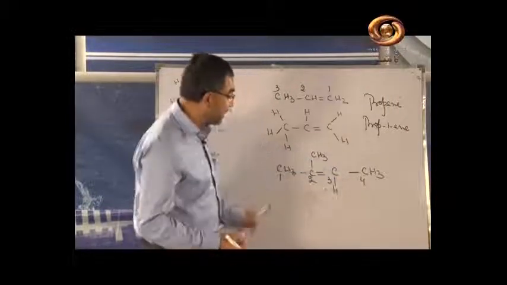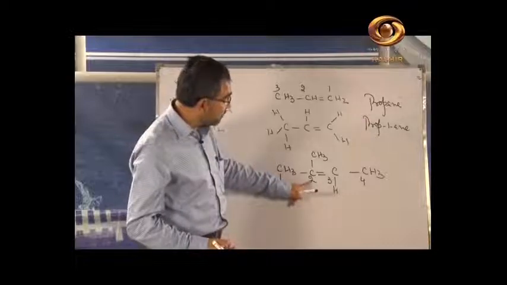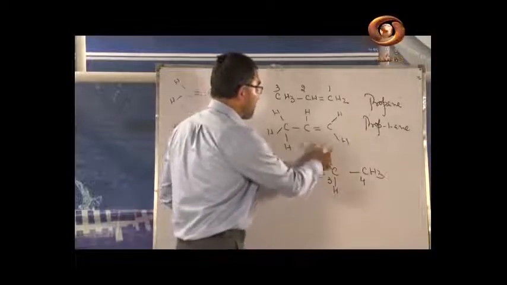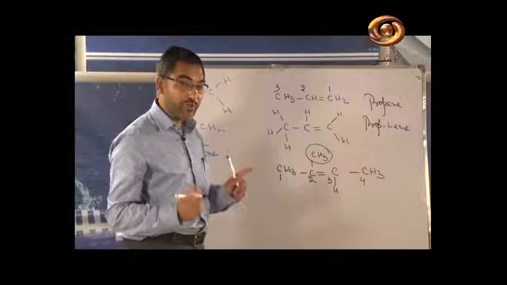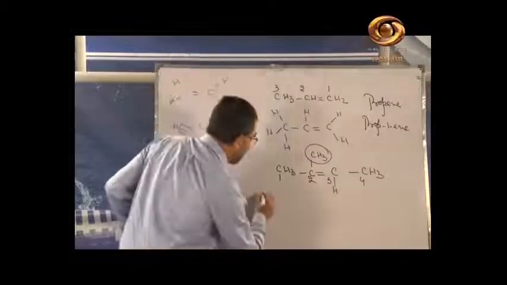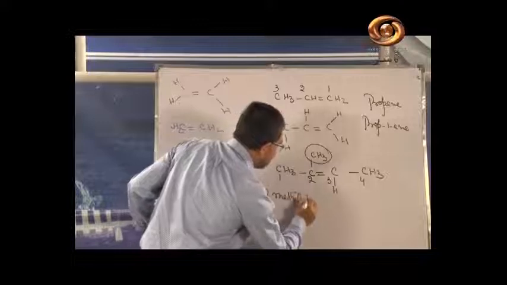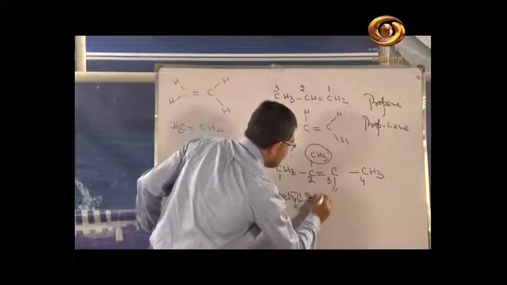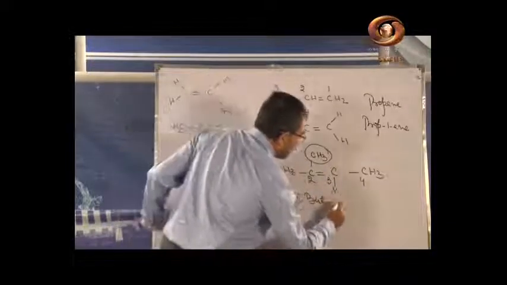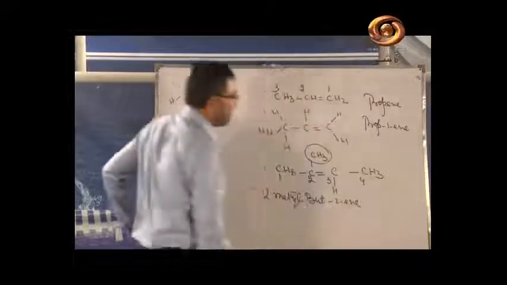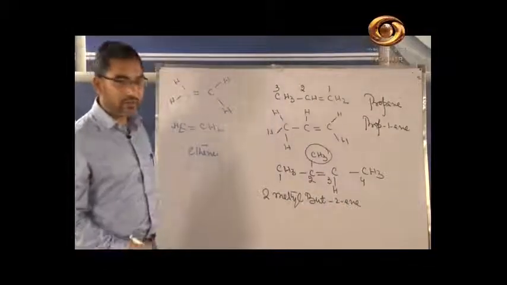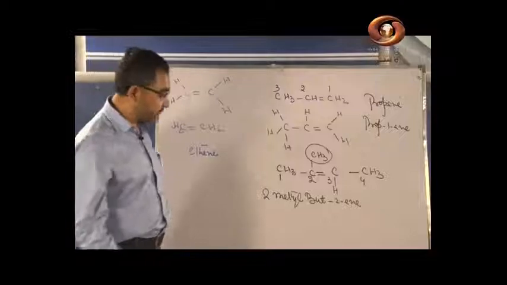It's a but. But at position number 2 we have the methyl. At position number 2 we have the methyl. So it is 2-methyl. It is 2-methylbut, means 4 carbons are there, and 2-ene means double bond is at position number 2. Is it okay? Are you following? I hope that you are following well.